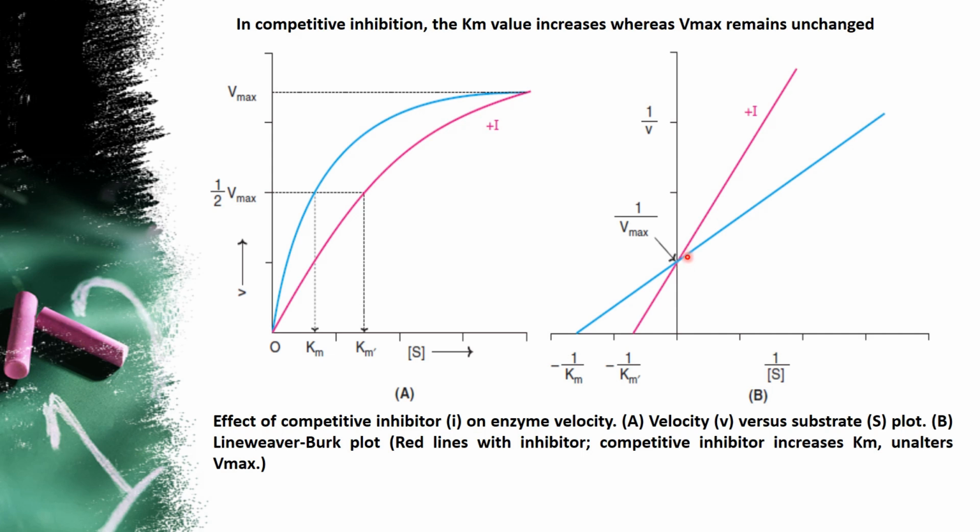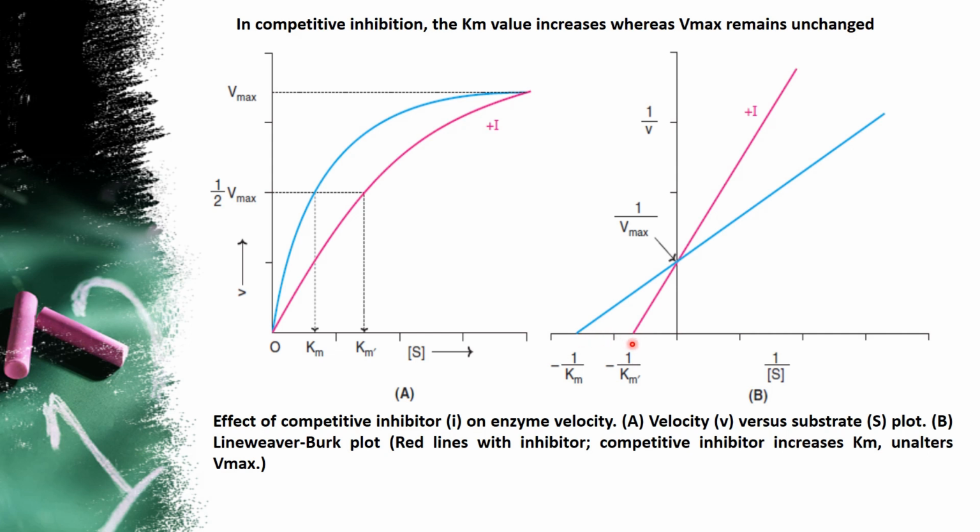But when the lines meet at the minus x-axis, you can see minus 1 by Km dash and minus 1 by Km. The blue line represents the substrate. So the meeting point represents minus 1 by Km for the substrate and minus 1 by Km dash for the inhibitor. So you can see that the Km is increased here also.